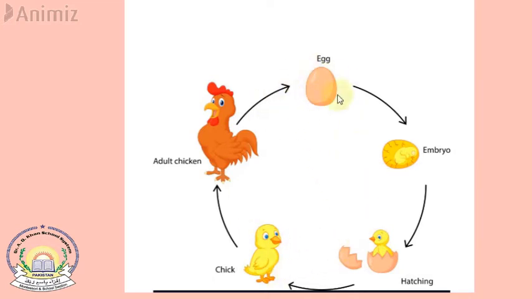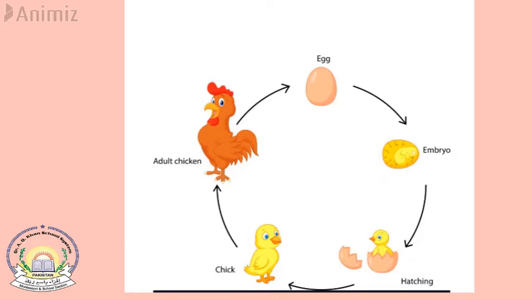And here the life cycle of a chicken is discussed. How is an adult chicken created? First of all, a hen lays eggs. As you know, hens lay eggs. You eat eggs in the morning. Then inside the egg, a small embryo is formed, as you can see in the picture. So the first thing is the egg, and inside that egg, an embryo is formed.